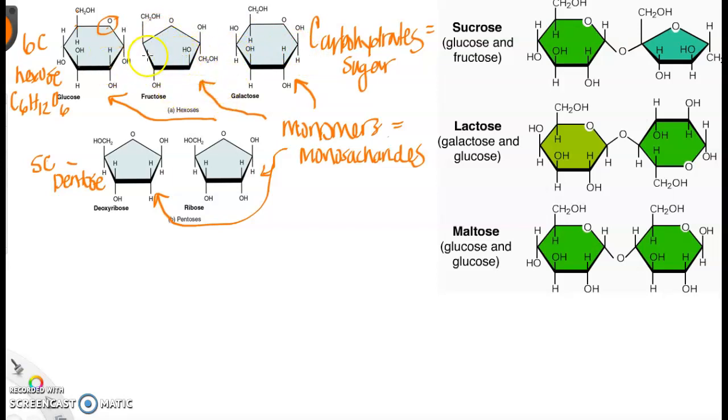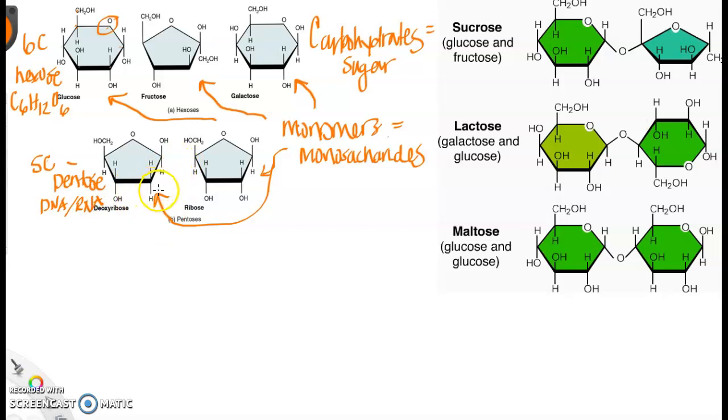They're different because they're structured differently. Down here, again, these are pentose sugars. So these are also monosaccharides, but we are going to see these in DNA and RNA, not in the foods we eat.